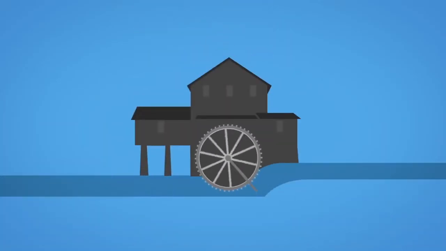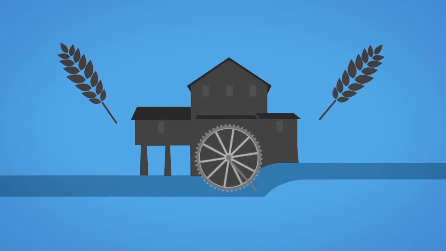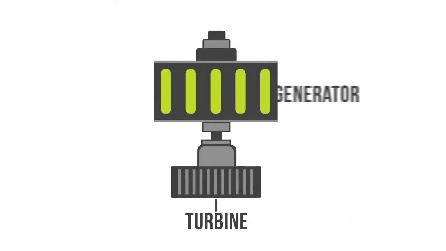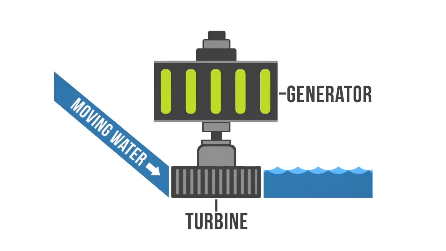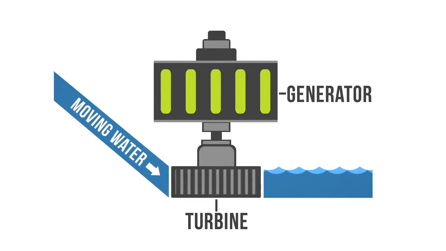One of the first uses of hydroenergy was for mechanical milling, such as grinding grains. But today, modern hydro plants produce electricity using turbines and generators. The mechanical energy created by moving water spins rotors on a turbine. This turbine is connected to an electromagnetic generator which produces electricity when the turbine spins.